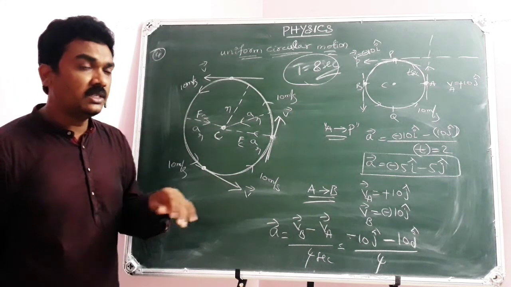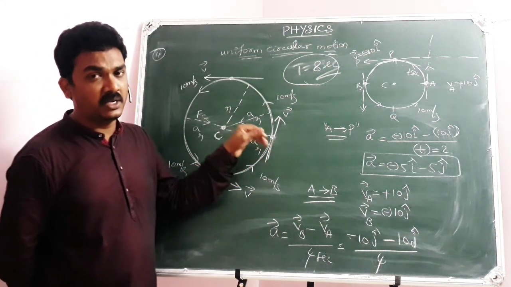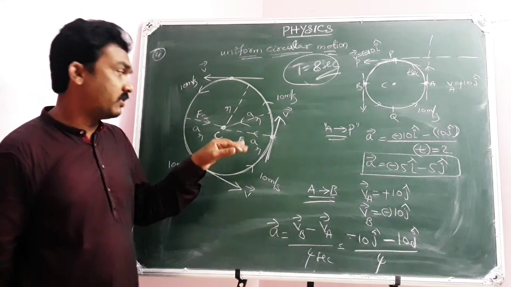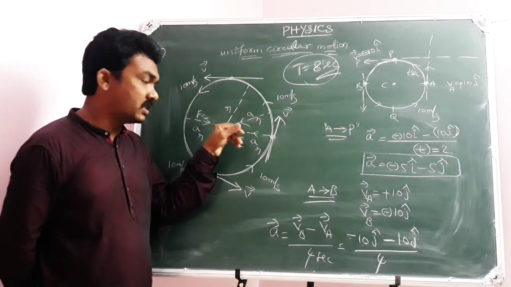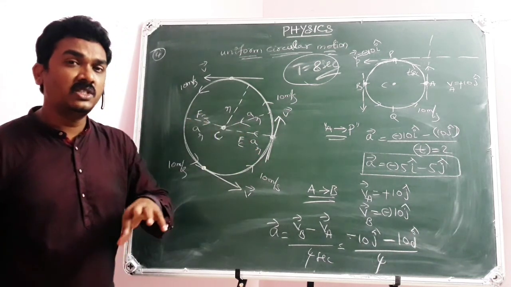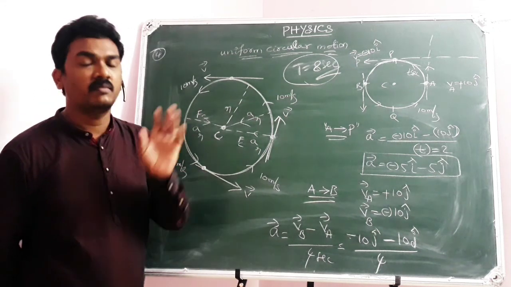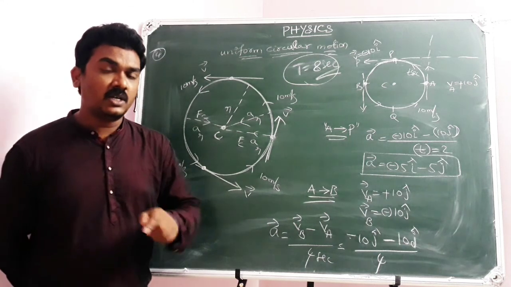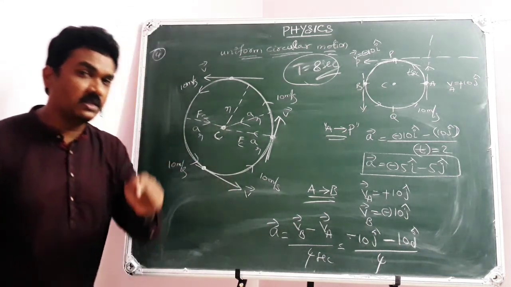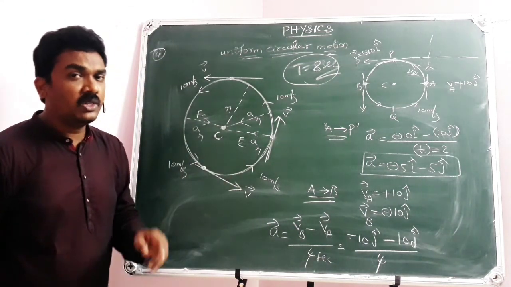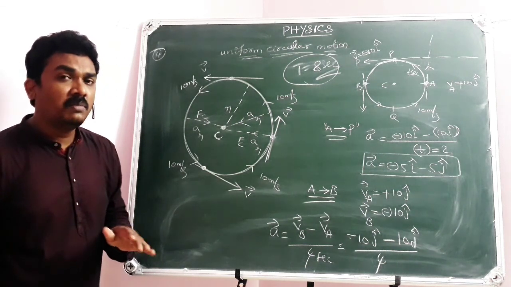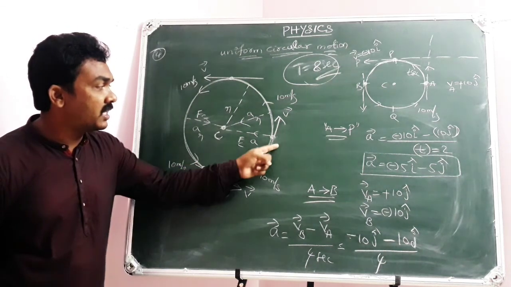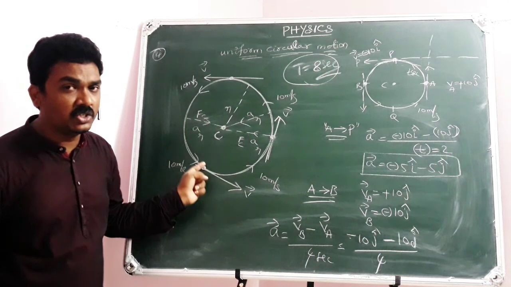In that case, it can maintain a constant speed because of the centripetal force acting towards the center, and it will change direction continuously, just like electrons moving around the nucleus. Electrons move around the nucleus in a circular orbit with a constant speed, but in a circular orbit their direction of motion continuously changes.